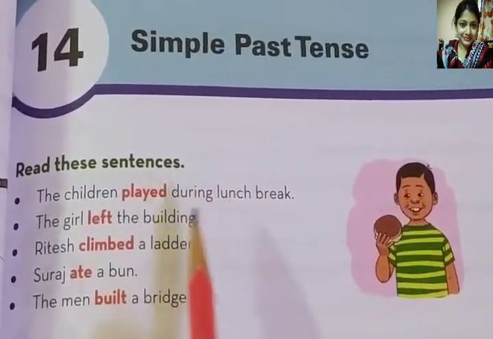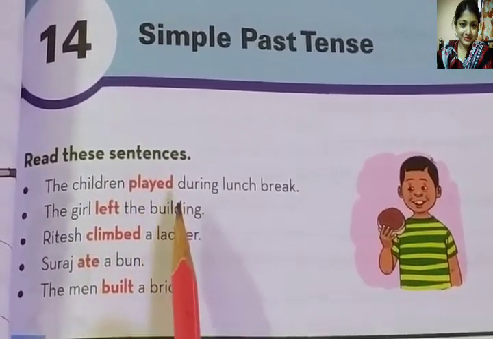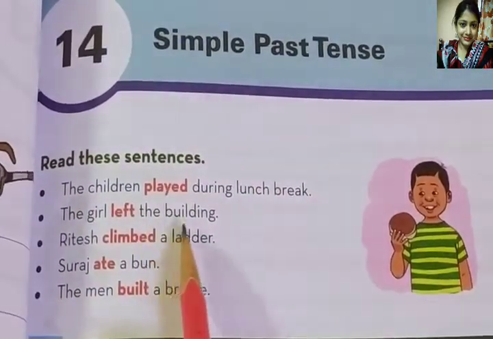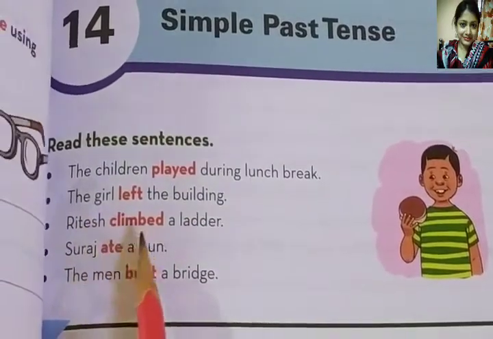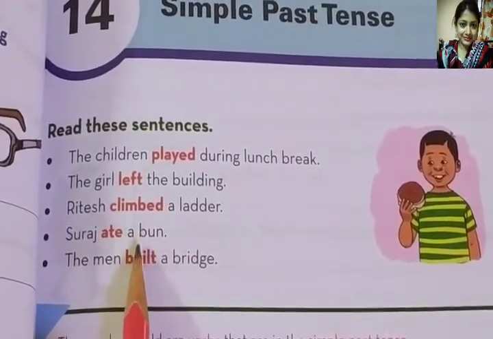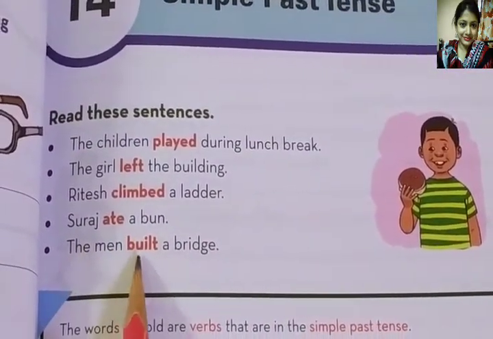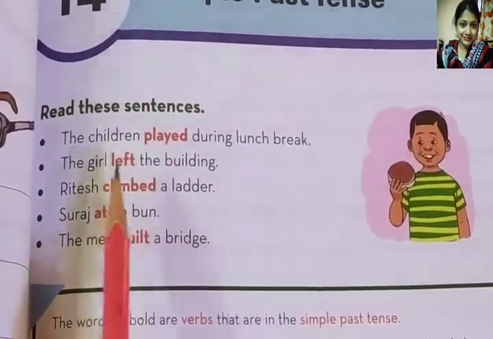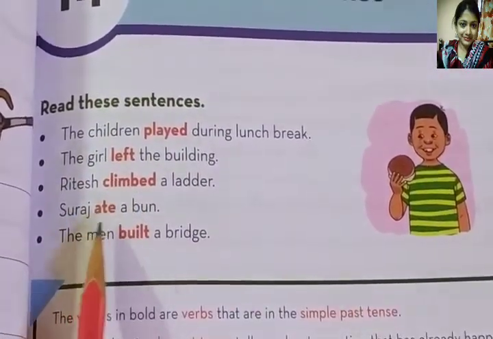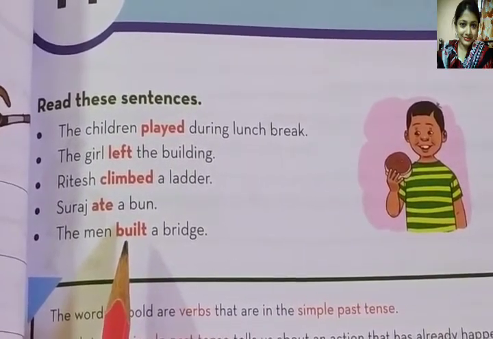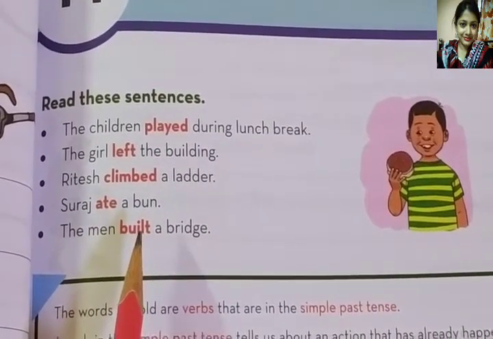There are several sentences. The children played during lunch break. The girl left the building. Ritesh climbed a ladder. Suraj ate a bun. The man built a bridge. So here: played, left, climbed, ate, built. It is the past form of the verb.